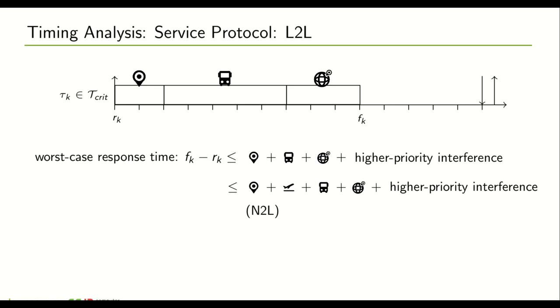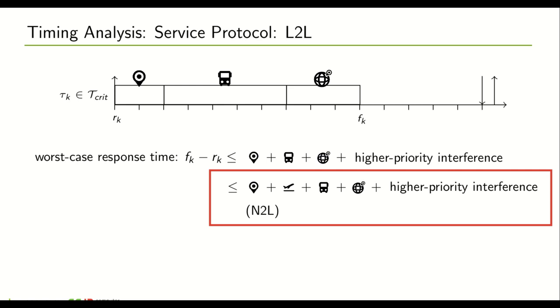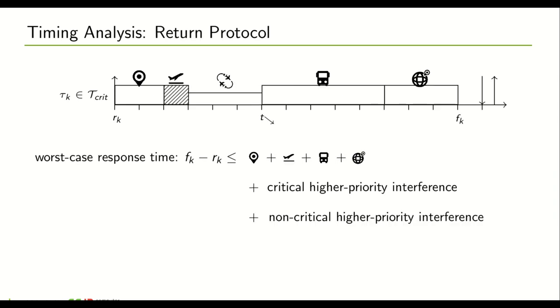Yeah, believe me or read the proof. So that means we only need to consider the timing of the system in case N to L and need only to verify this case. Things are quite similar under the return protocol, except that the high priority interference must be considered for critical and non-critical tasks individually, since due to the lack of re-executions that are performed for non-critical tasks, the analysis would be pessimistic otherwise.